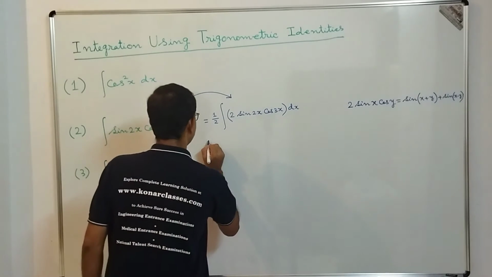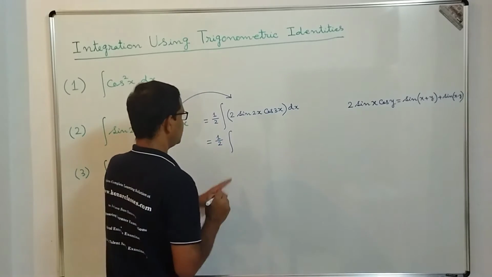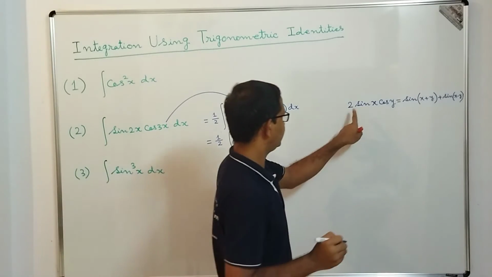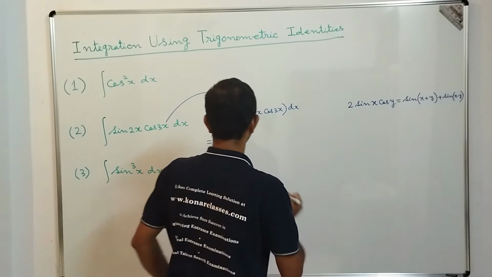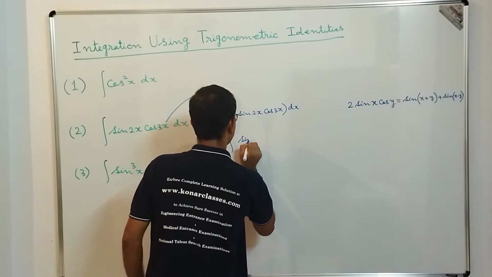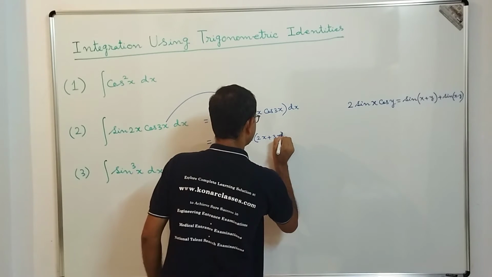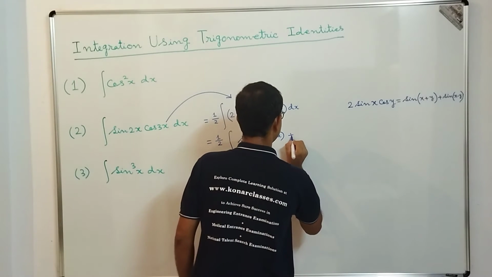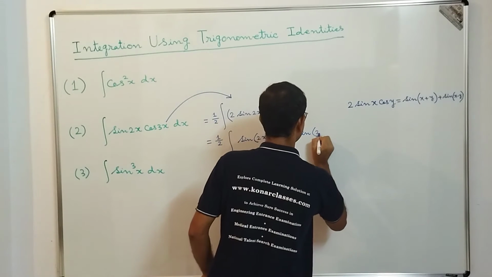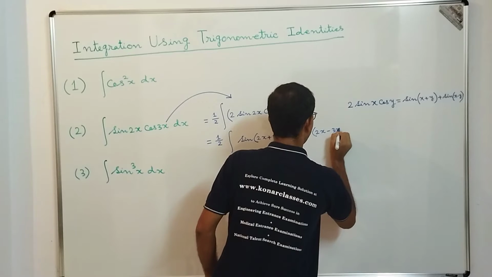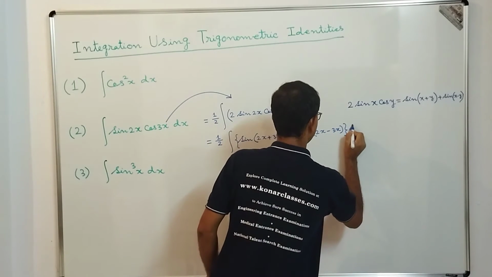So this is equal to 1 by 2 integration of 2 sin x cos y, the way you want to remember: sin of x plus y, that means sin of 2x plus 3x, plus sin of x minus y, that is 2x minus 3x, complete dx.